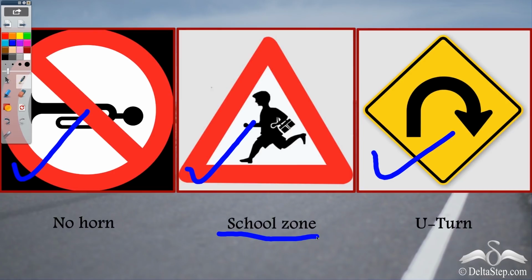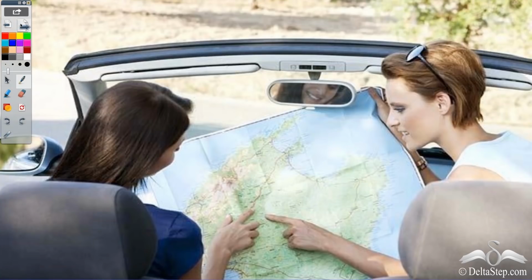Now, on the road, there is another important thing which we use all the time. Do you know what that is? Those are maps. Now, maps help us to locate different places in any area. So when you are driving and you want to know a route of a place, or you want to locate some market or some other place, then maps will help you. Now, even maps use a lot of different types of symbols.